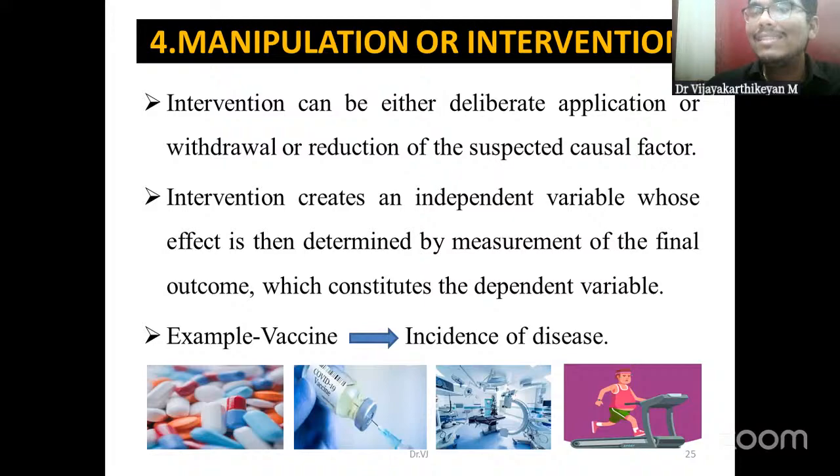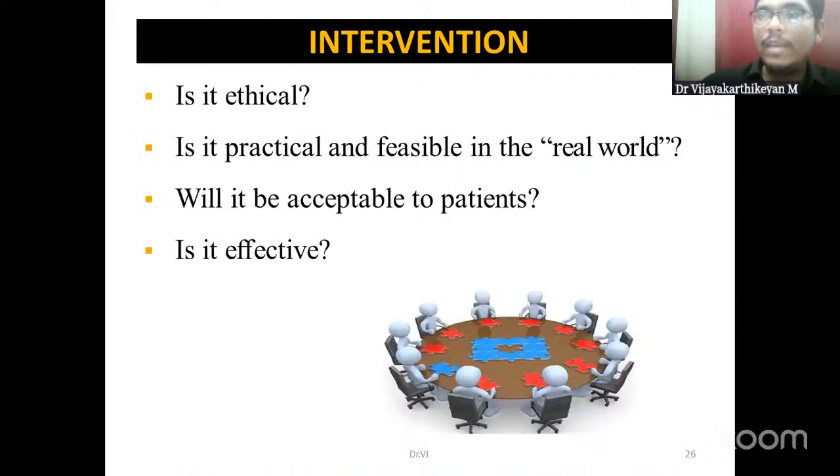The intervention is a kind of exposure, right? Exposure is always an independent variable. Outcome is always a dependent variable. So you have to just remember these two. Common types of interventions can be vaccines, drugs, newer kinds of approaches, and even health education is a type of intervention. So these are some of the interventions.